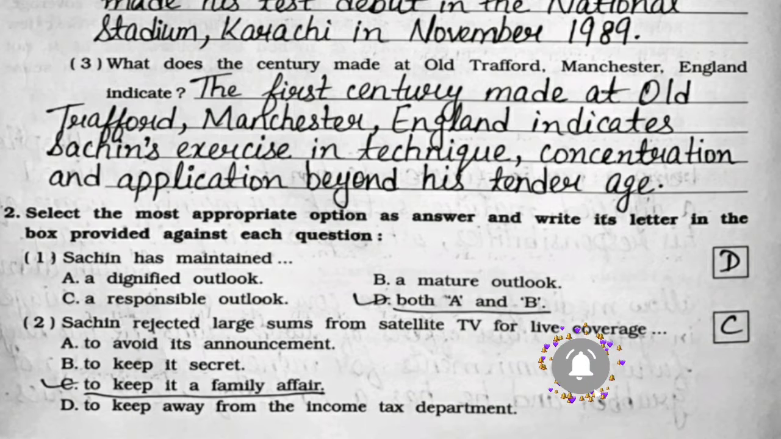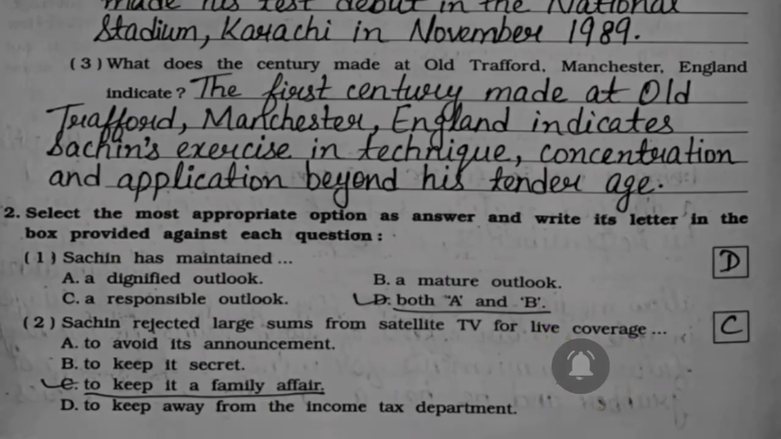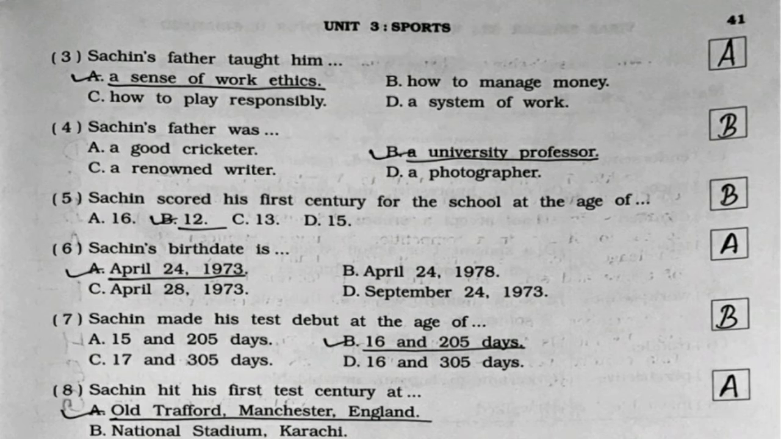First one, Sachin has maintained, it's option number D, both A and B. Second, Sachin rejected large sums from satellite TV for live coverage, it's option number C, to keep it a family affair. Third, Sachin's father taught him, it's option number A, a sense of work ethics. Fourth, Sachin's father was, it's option number B, a university professor.